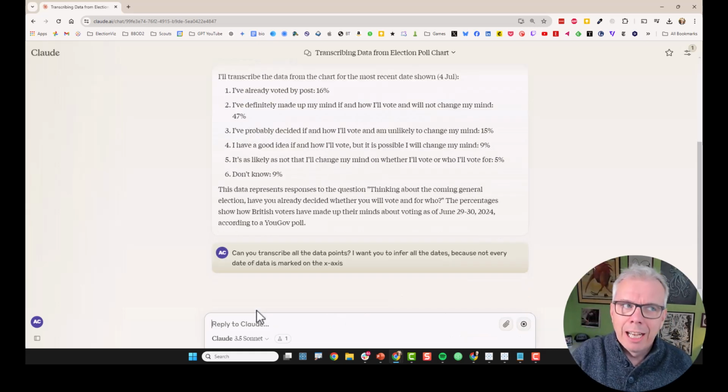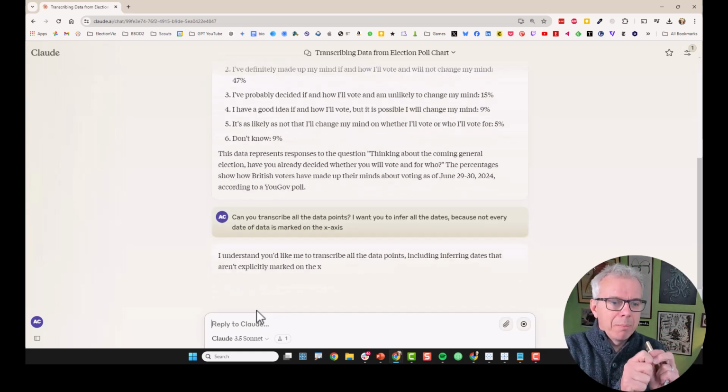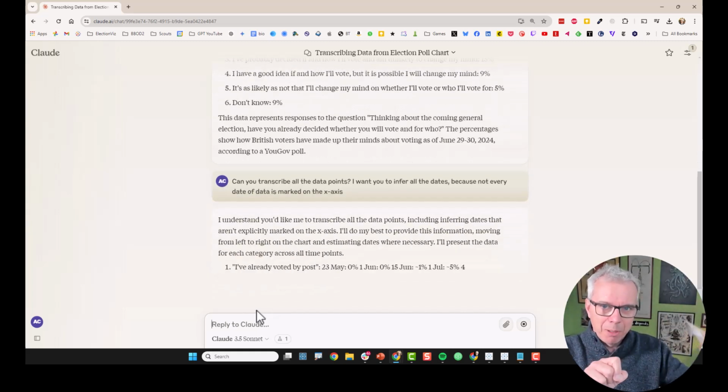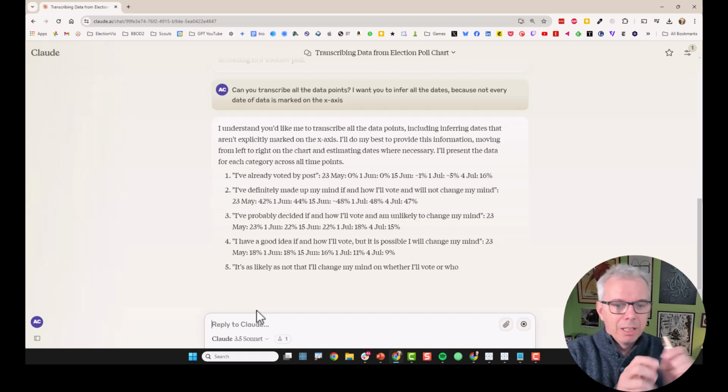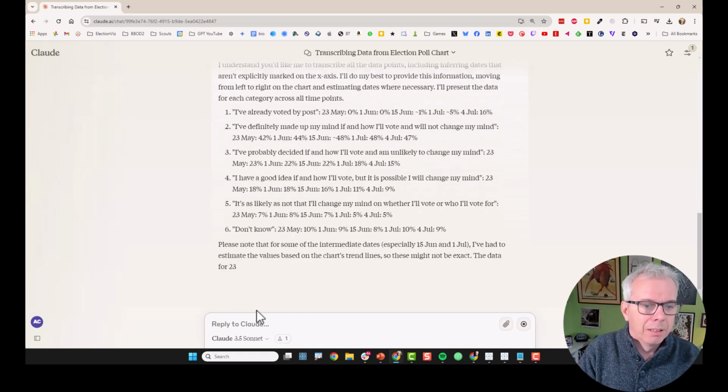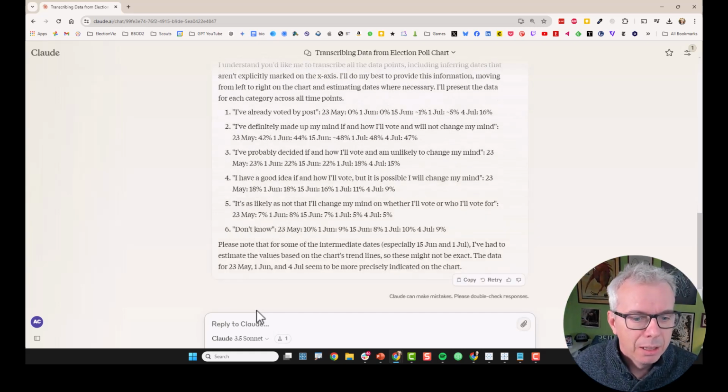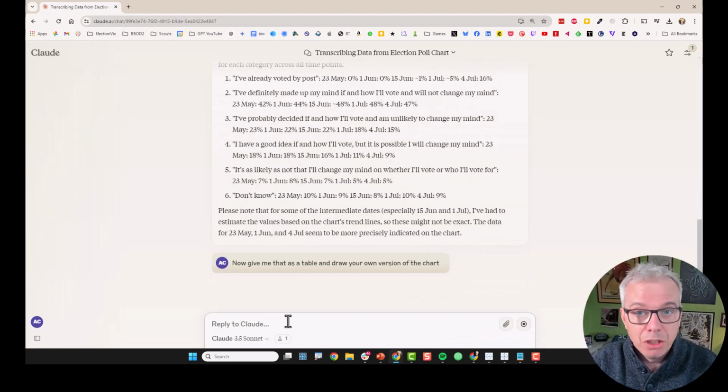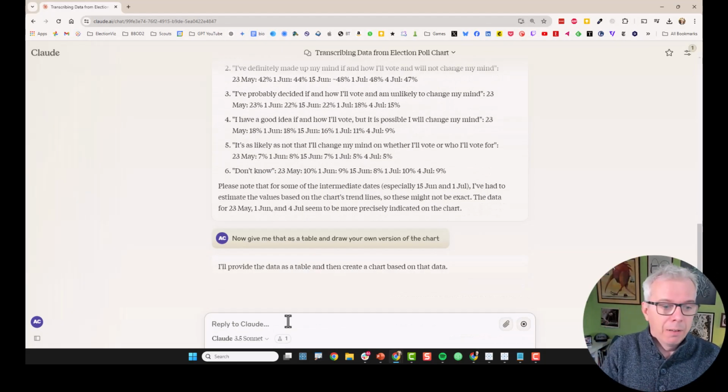I find that LLMs tend, when you transcribe data, to just look at the tick marks on the x-axis. So now I'm saying, okay, let's go here. That's great. Okay, but now give me that table and draw your own version of the chart. This is going to force it to use the new components feature.